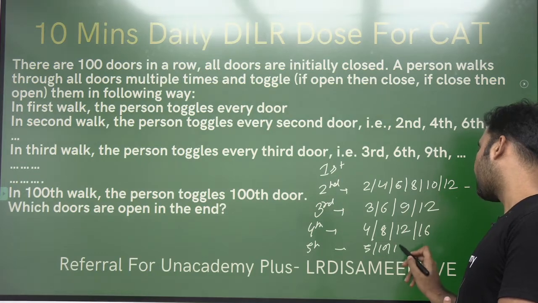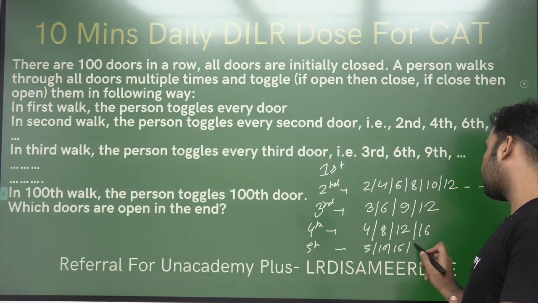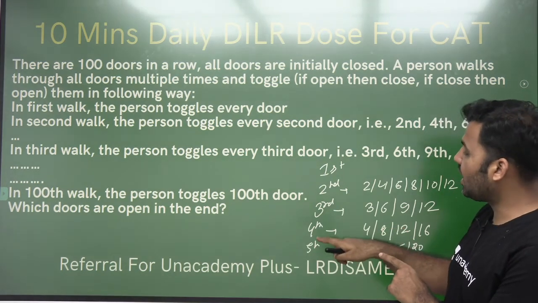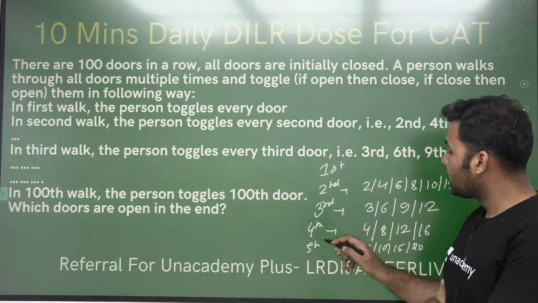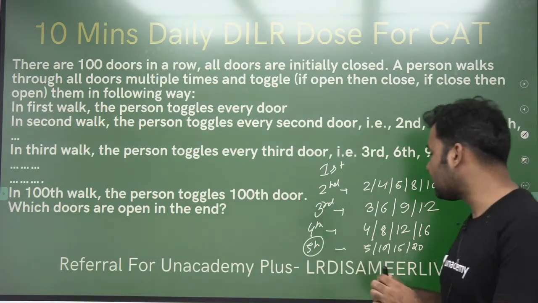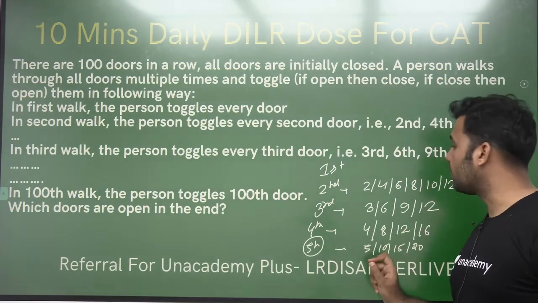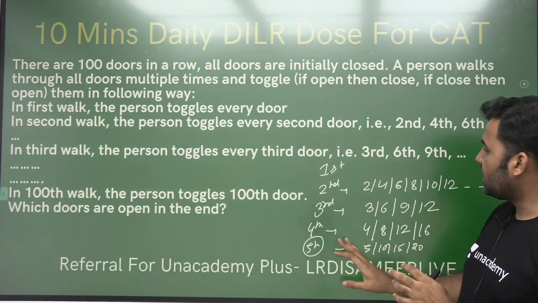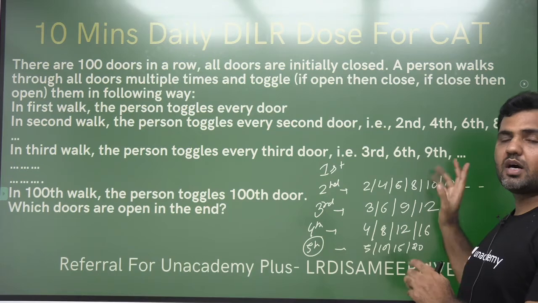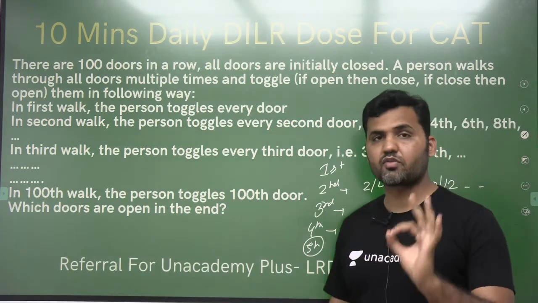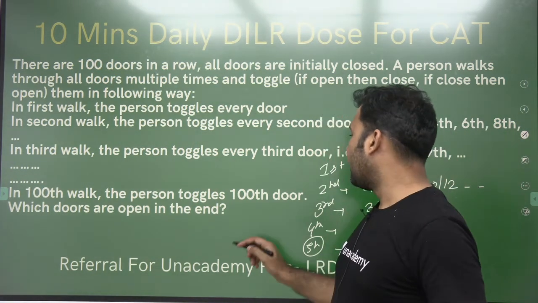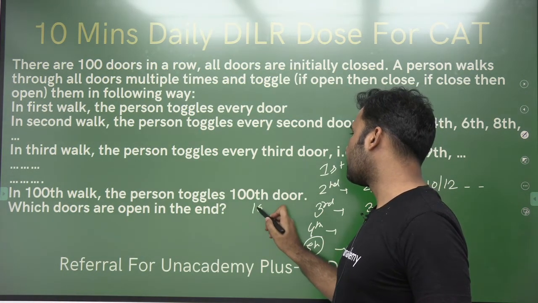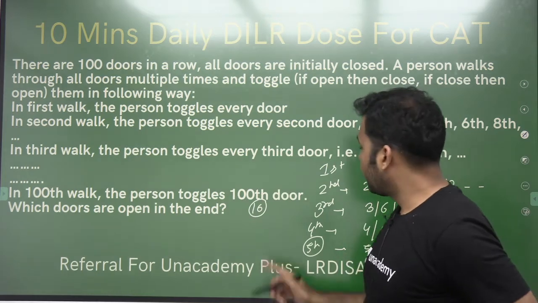So every time you are walking through the doors, it depends on how many times you have earlier walked, right? So the walk number will decide which door numbers you will go to. So all you have to see is how many numbers from 1 to 100 will have an odd number of factors. For example, if I talk about door number 16,